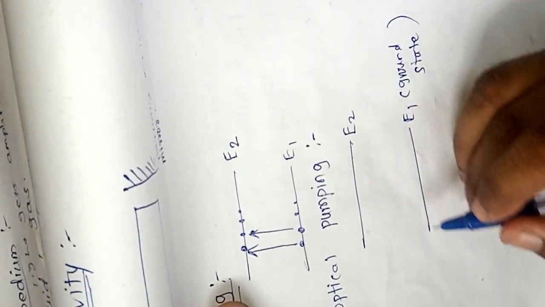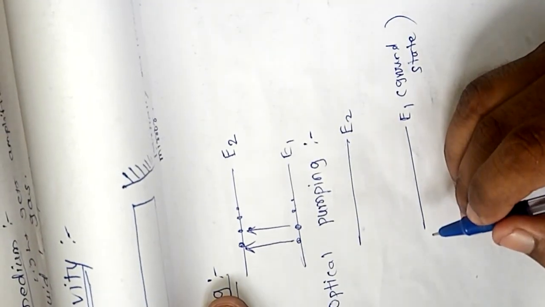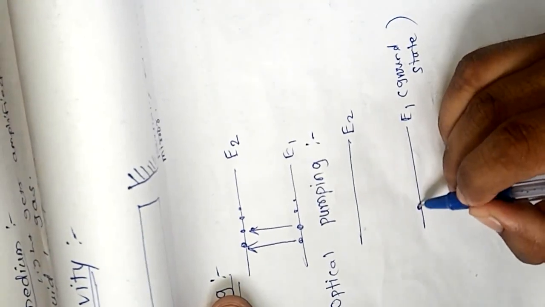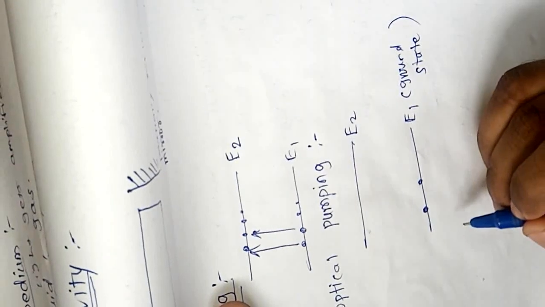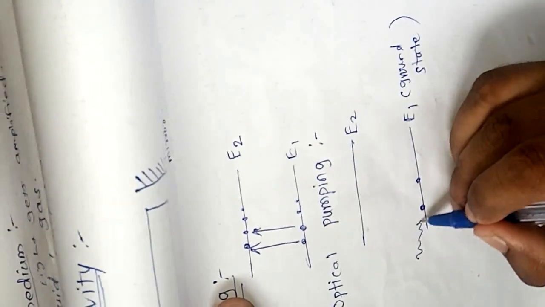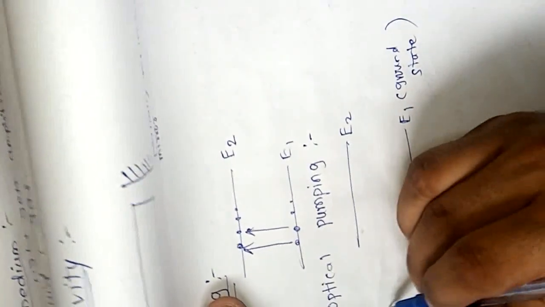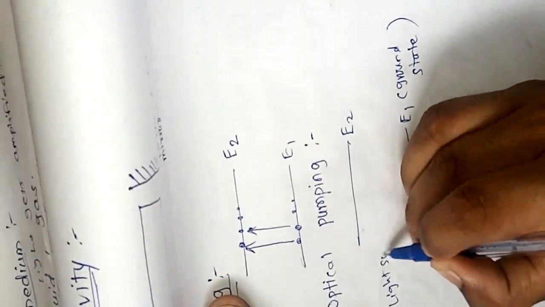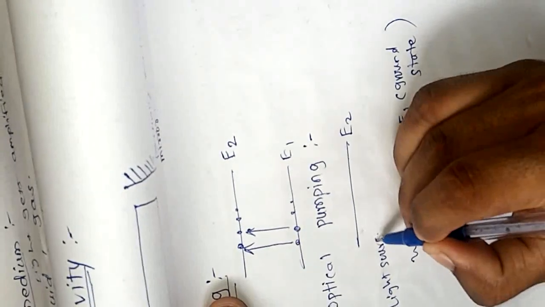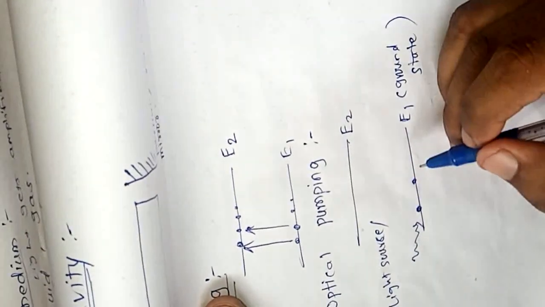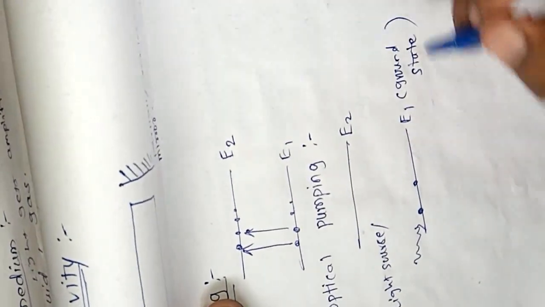So in this method, initially suppose the atom is present in the ground state and we incident a photon on it, means we incident photon using a light source or by using a flash lamp.